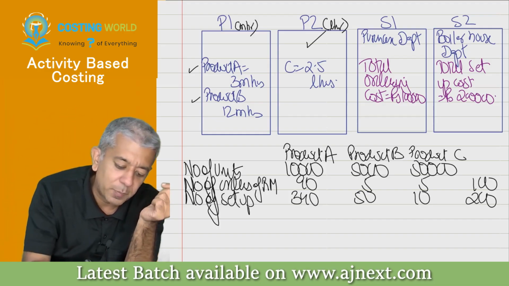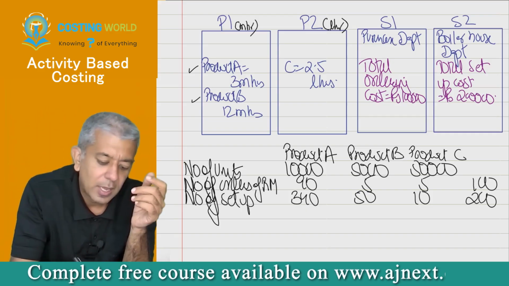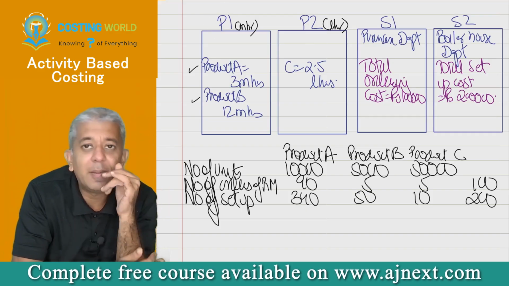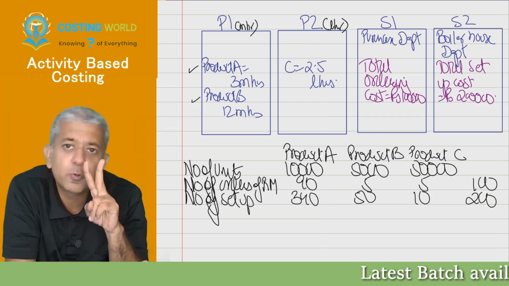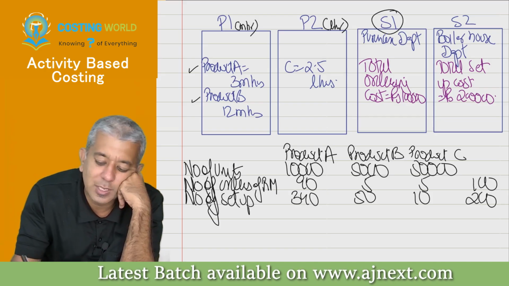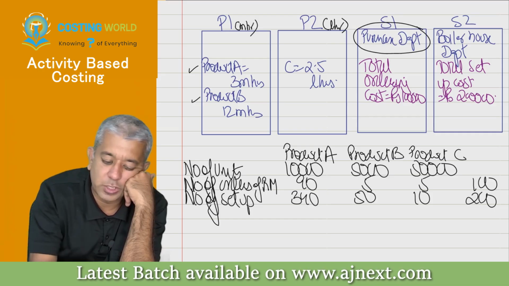In P2 department, which products do not get produced? A and B. In department P1, you will tell me which product does not get produced? C. Product C. Okay. We have 2 servicing departments also, S1 and S2. S1 is a purchase department. They have to be purchasing the raw materials.